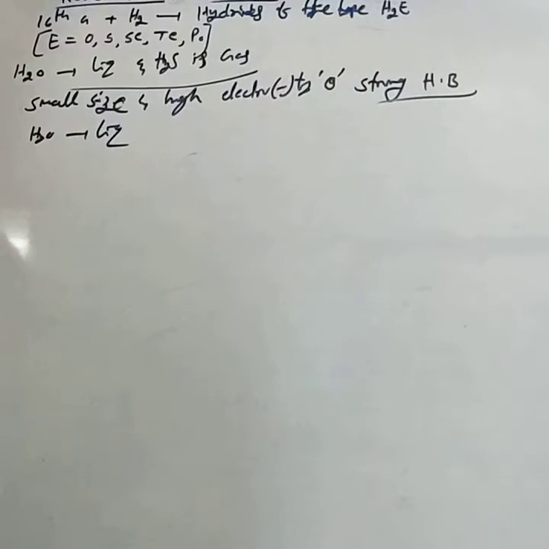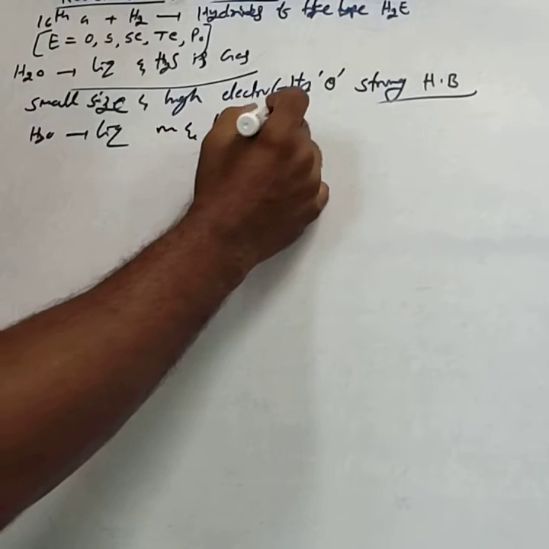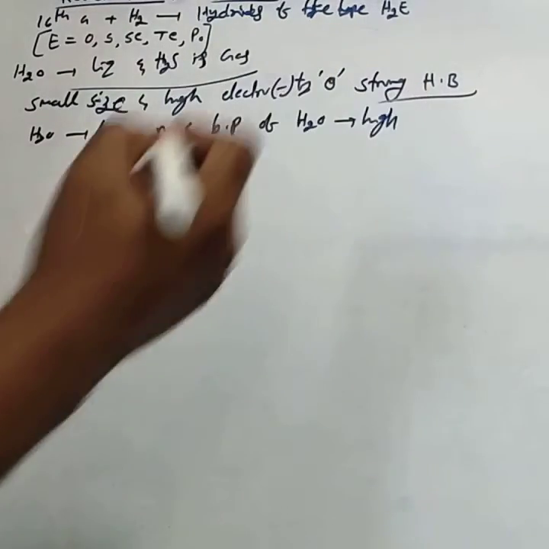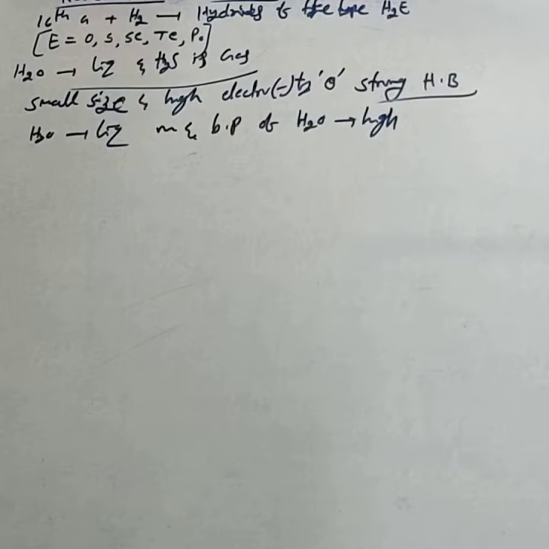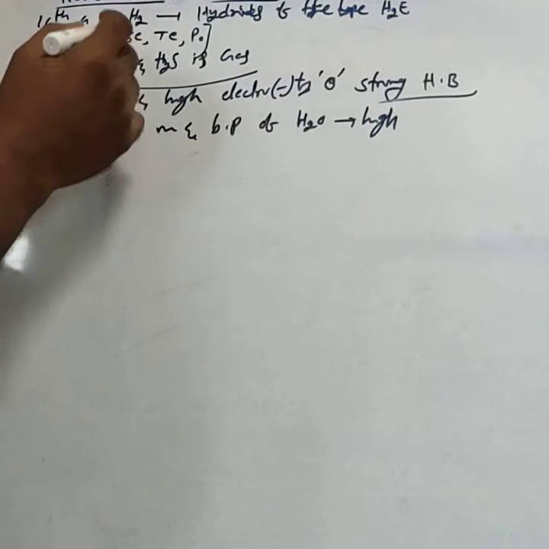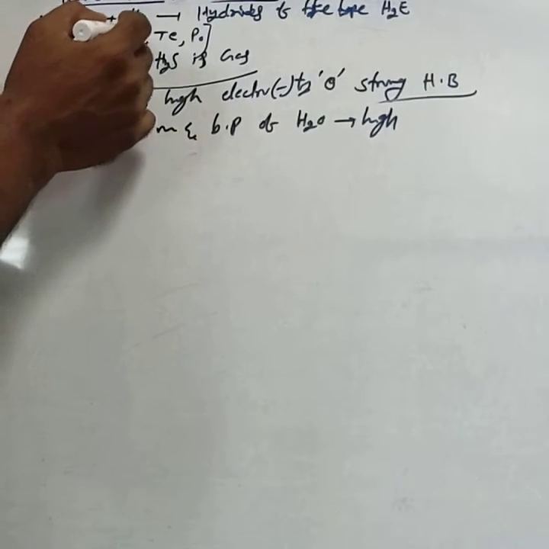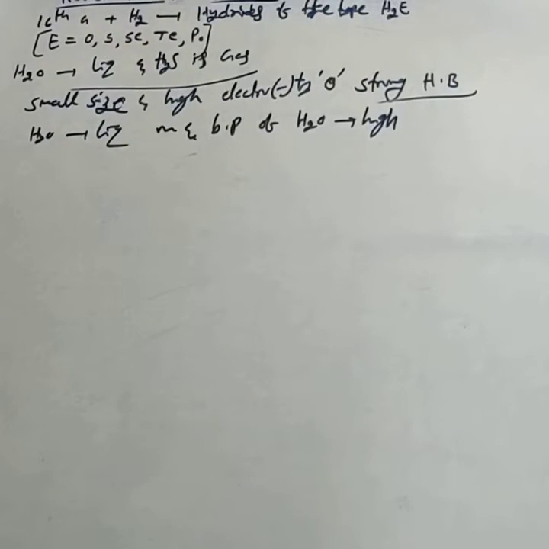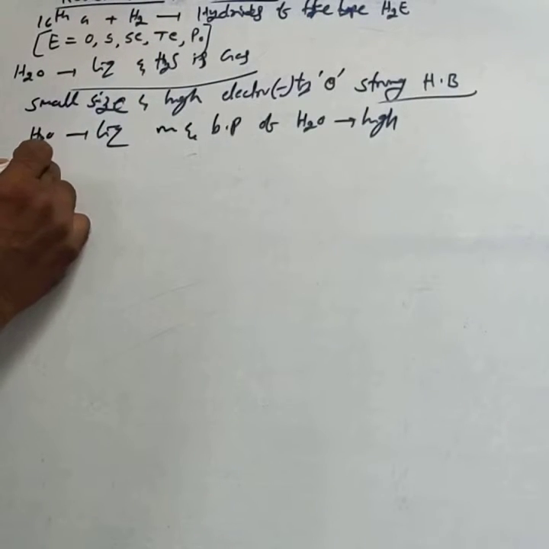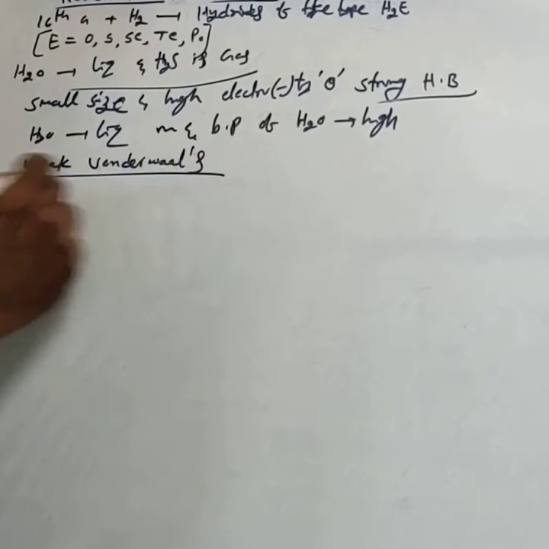Due to this strong hydrogen bonding, the melting and boiling points of water are very high. While in other hydrides, other than H2O, like H2S, H2Se, H2Te, H2Po, in the other hydrides of the 16th group elements, weak van der Waals forces of attraction arise.